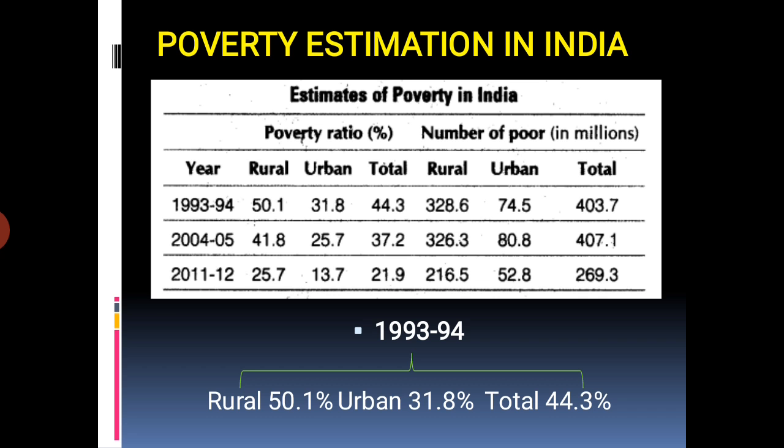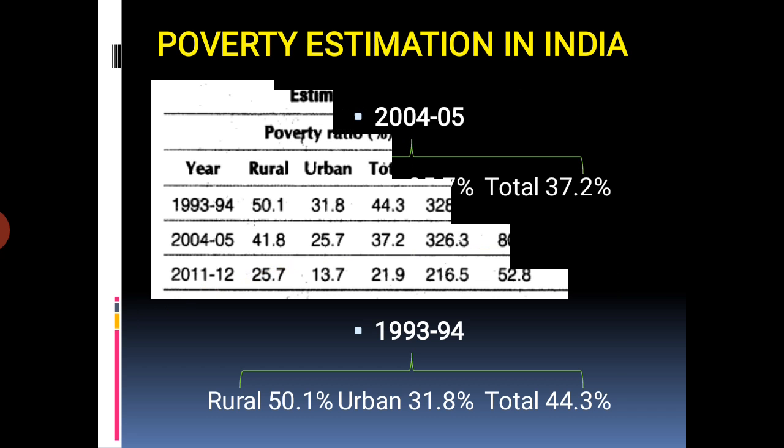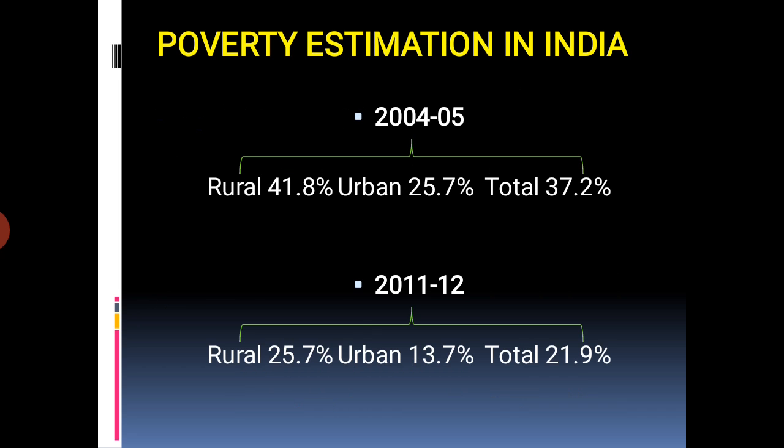Students, in 2004-2005, the poverty ratio of rural areas was 41.8%. Again, the poverty ratio of urban areas was 25.7%. Total 37.2% poverty ratio in 2004-05.